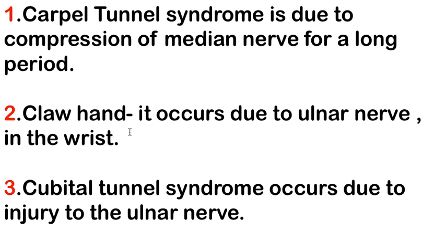Next one is claw hand. Claw hand occurs due to injury to the ulnar nerve in the wrist. Next one is cubital tunnel syndrome, which occurs due to injury to the ulnar nerve.